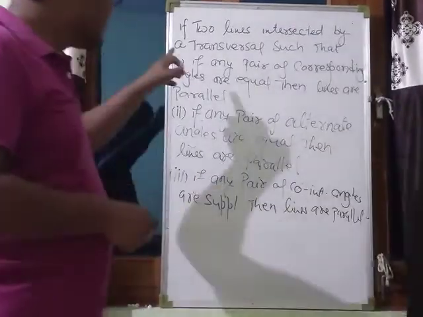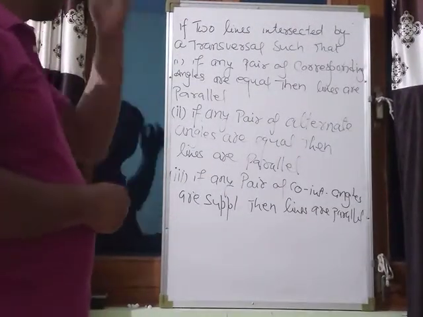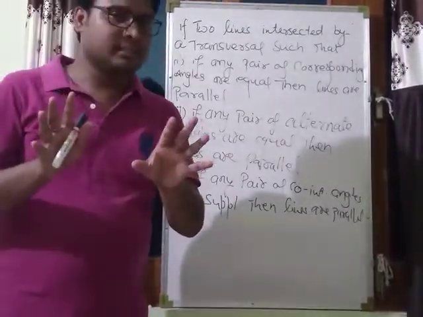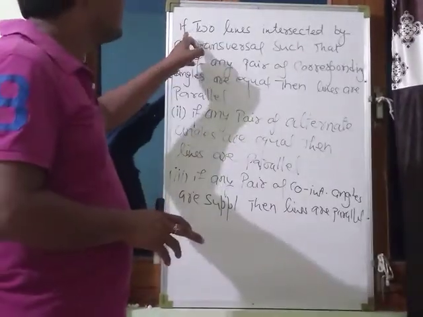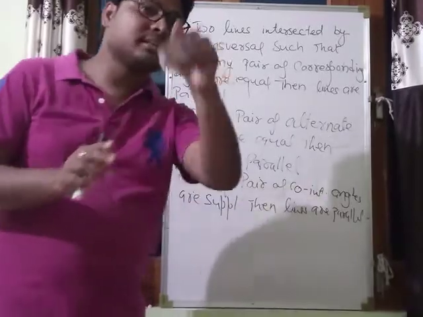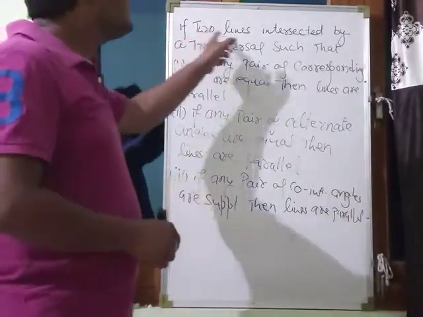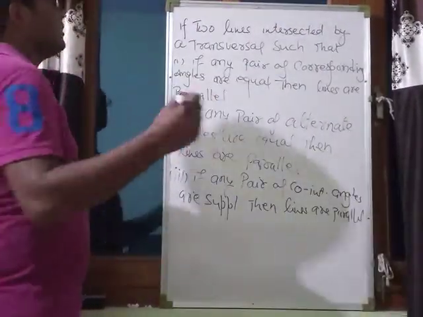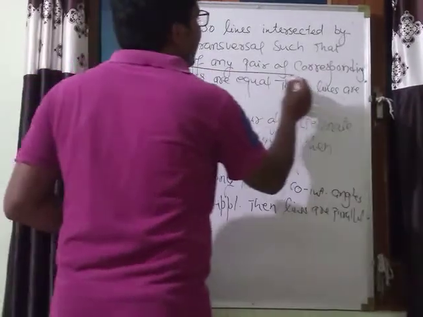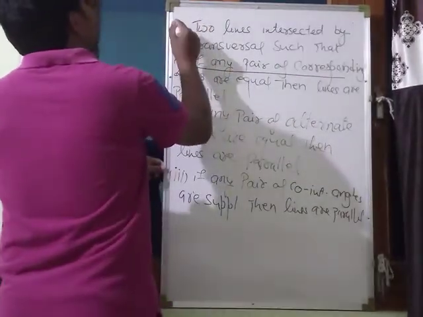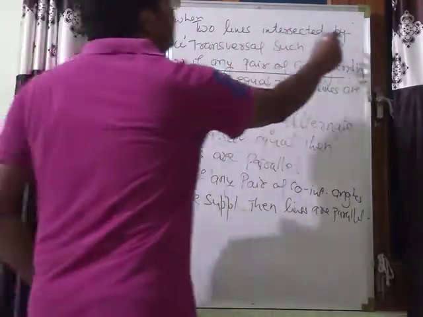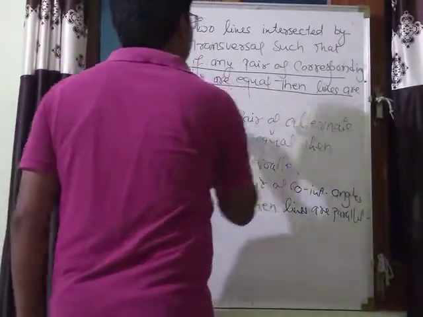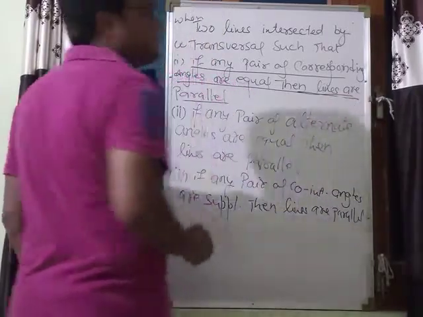See, I have written here: if two lines. The statement says two lines; it is not given that they are parallel. If two lines are intersected by a transversal such that any pair of corresponding angles are equal, then the lines are parallel.